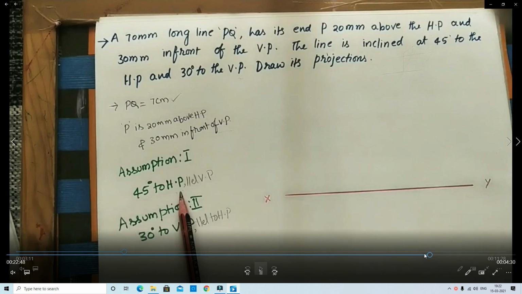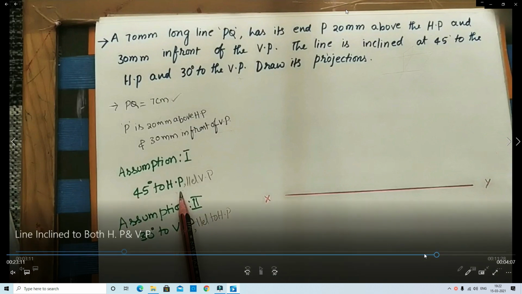A 70 mm long line PQ has its end P 20 mm above HP and 30 mm in front of VP. The line is inclined at 45 degrees to the HP and 30 degrees to the VP. Draw its projections. That means the line is inclined to both HP and VP. In this problem, given data: above HP 20 mm, in front of VP 30 mm.